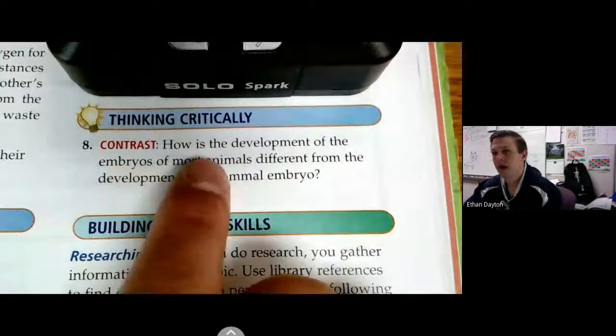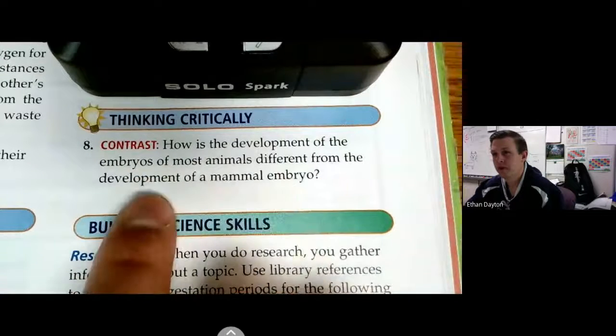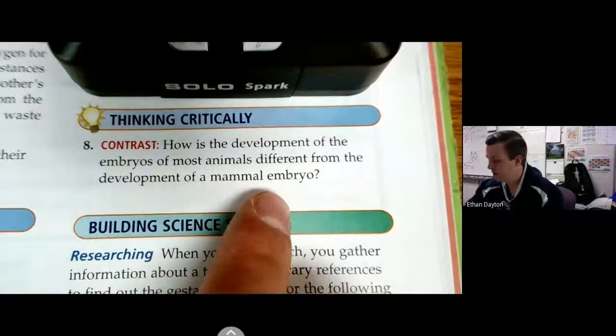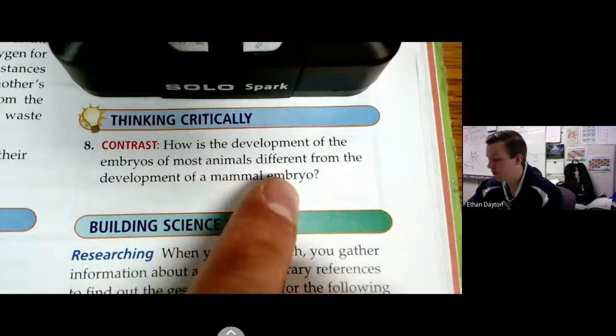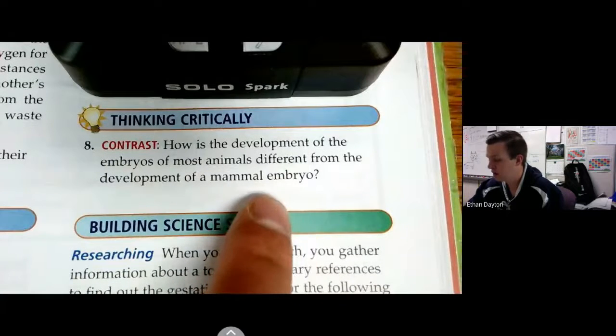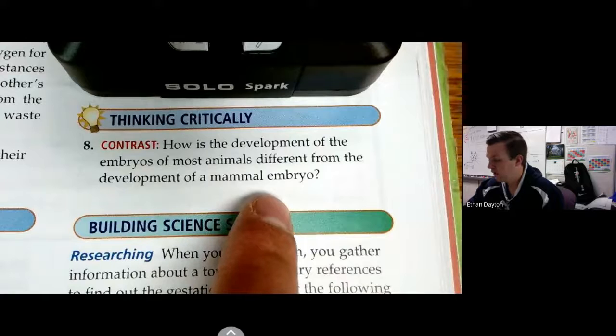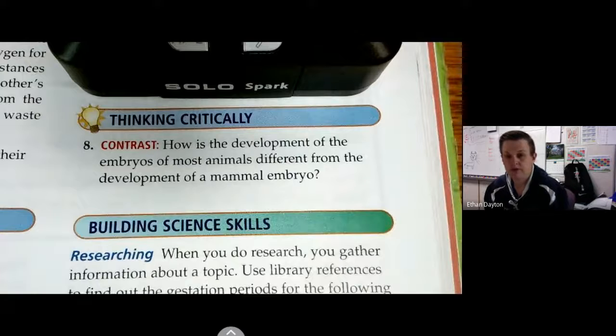Okay, and then we have number 8, contrast. How is the development of the embryos of most animals different from the development of a mammal embryo? So you could say something like, the development of the embryos of most animals is different from the development of mammal embryos because, and explain how mammal embryos and other animal embryos are different.